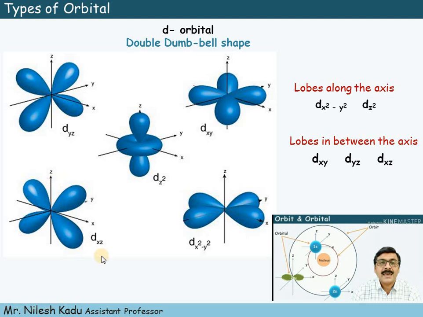So it is the dxz orbital. Means the d orbital is classified in five types, that is dx square minus y square, dz square, dxy, dyz and dxz. But on the basis of position of lobe, they are classified further in two types.